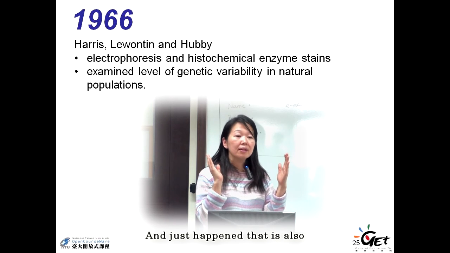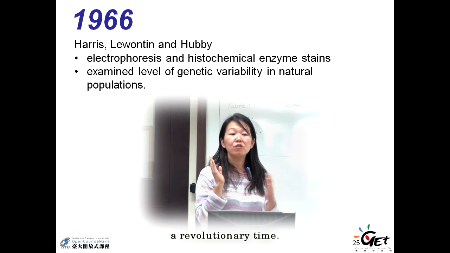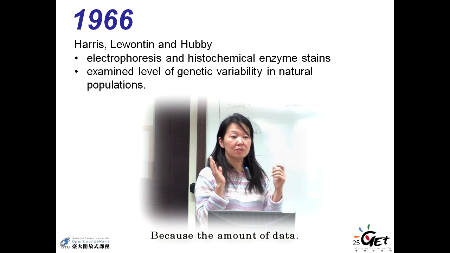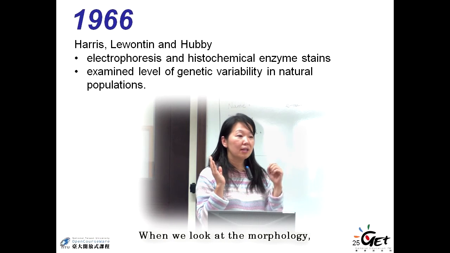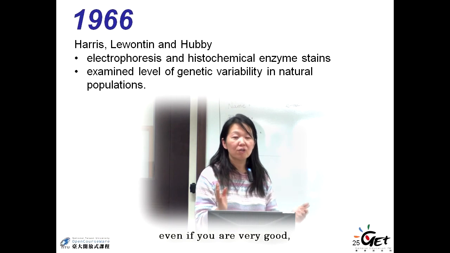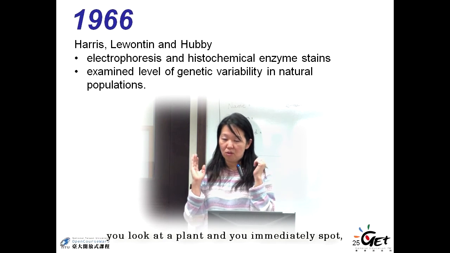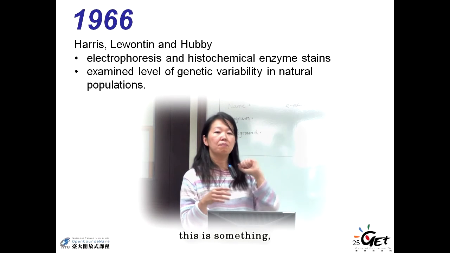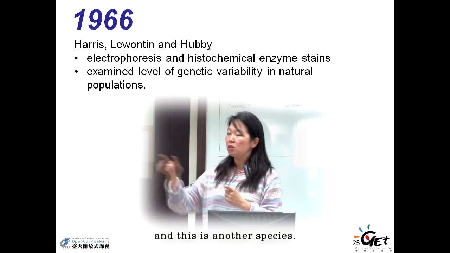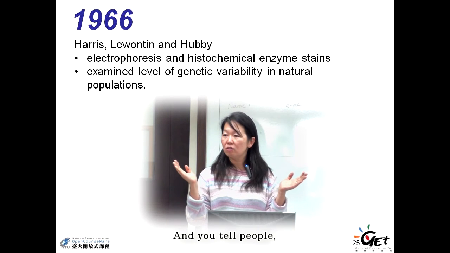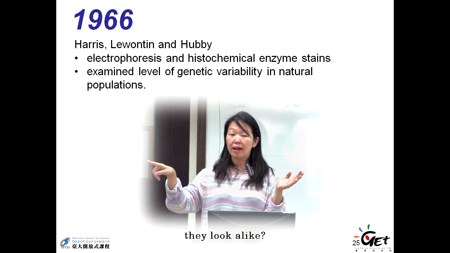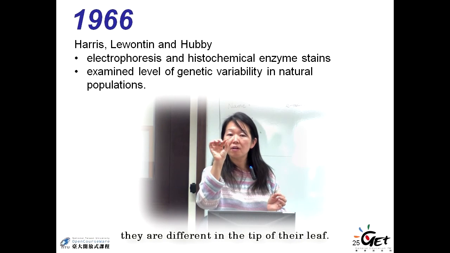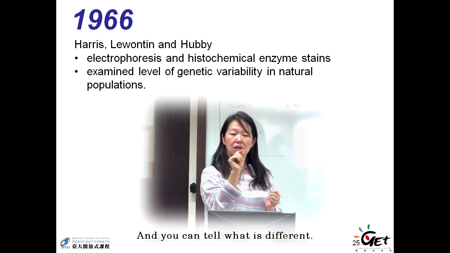And it just happened that it was also a revolutionary time, because of the amount of data. When we look at morphology, if you are very good, you look at a plant and immediately spot, oh, this is one species and this is another. You tell people they look alike. Look again, they are different in the tip of their leaf, and you can tell them why.